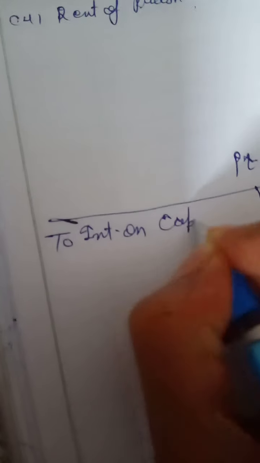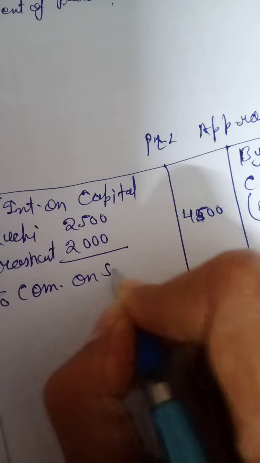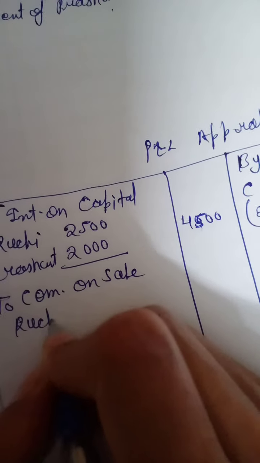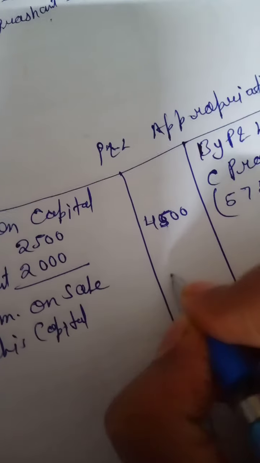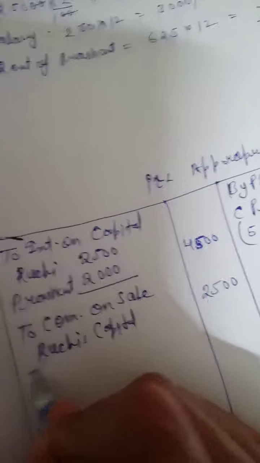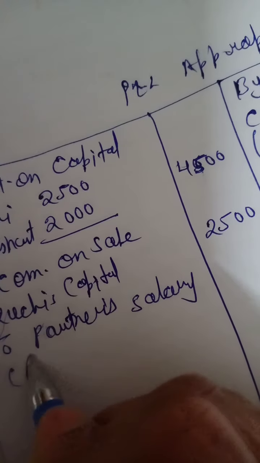Clear? Then the adjustments. Interest on capital account: Ruchi's and Prashant's interest calculation we have already done, 2,500 and 2,000. After that, commission on sale. Who is getting commission on sale? Ruchi's. Yes, Ruchi's capital, 2,500, which we calculated in the working note. Then after that, salary to partners, Prashant's capital.